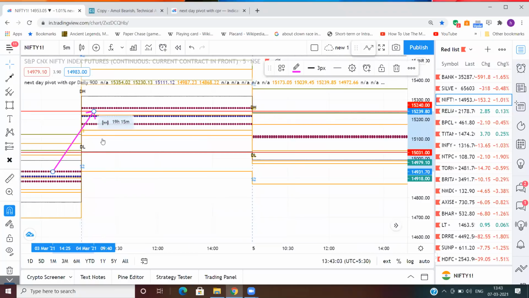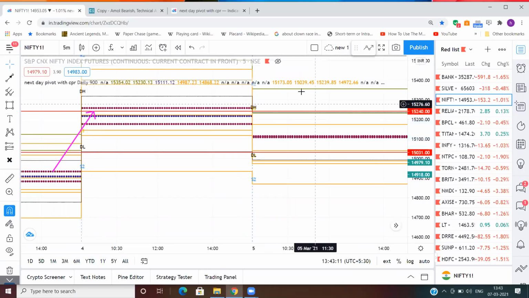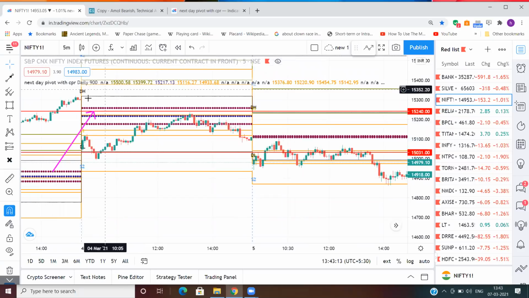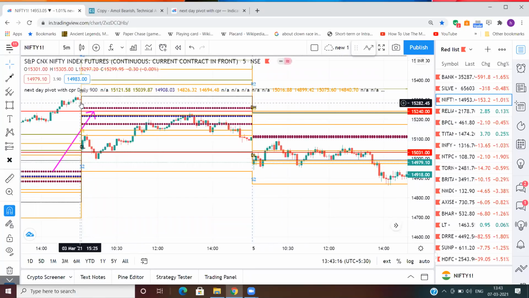The second thing, after seeing this higher value CPR on a bullish side, the next thing we have to look at is where the last 5-minute candle closed. It did close above the next day CPR. When it closed above the next day CPR, we had a bias that it is a higher value CPR, price closing above the next day CPR. So we have a bias which is bullish.